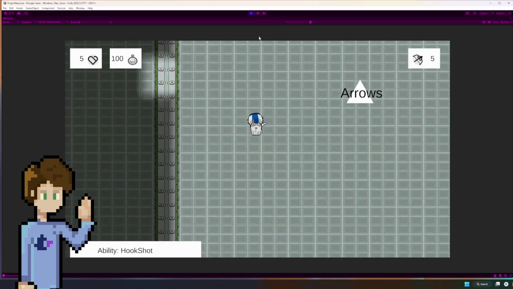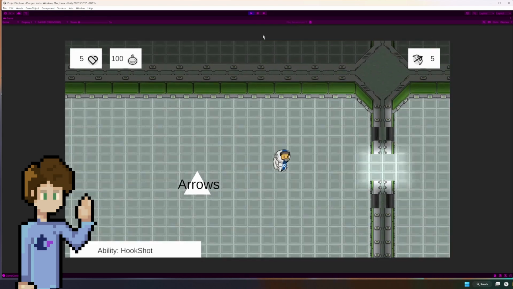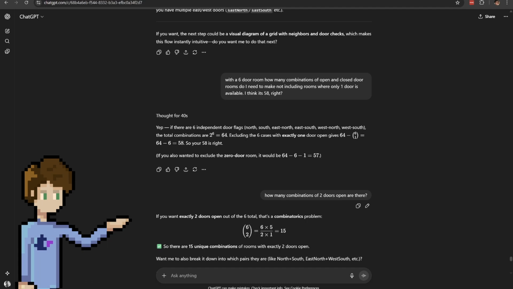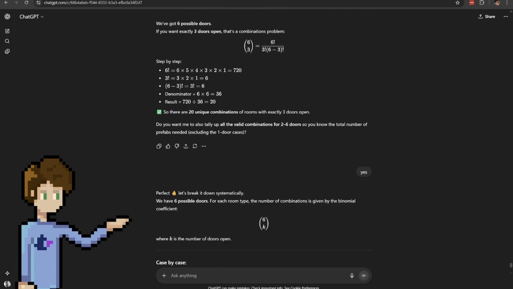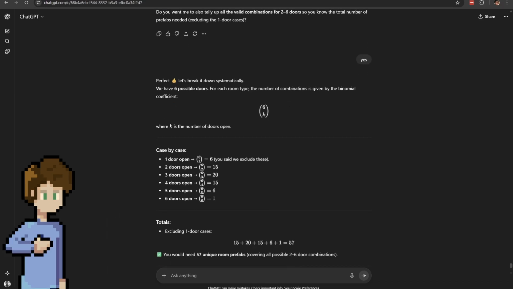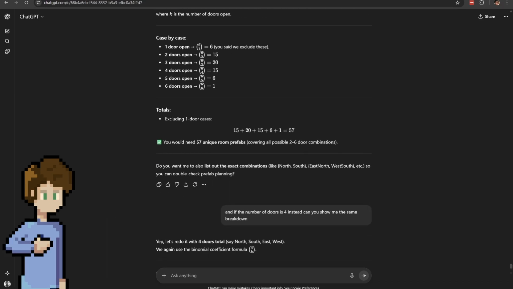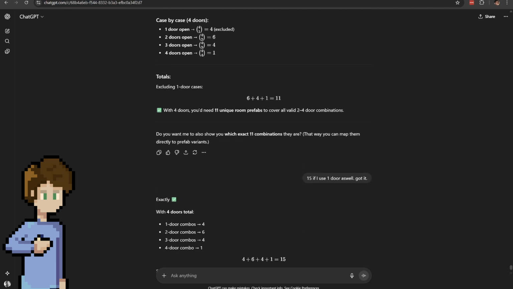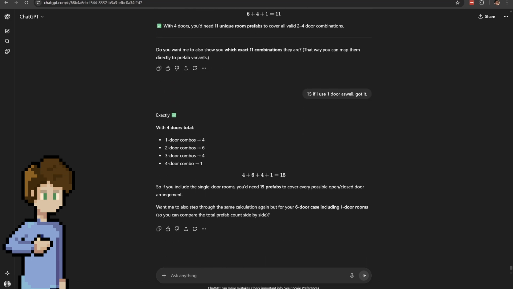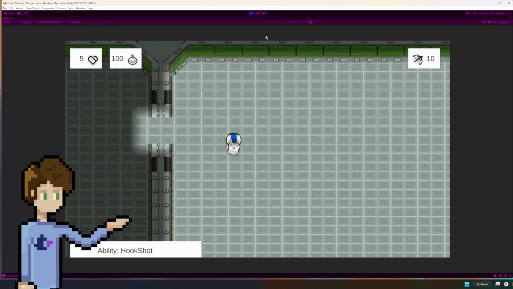I'm glad I tried it here, but man, 6 doors is too many. I worked out that if I have 6 doors, then to have one of every room combination, I need 57 different room tiles with no variants, assuming I didn't want any rooms with only one door. And I didn't, because there was a chance that the proc-gen could lock up. Because of this, I realised 4 doors would be much better. It would require 11 different prefabs plus however many variants I wanted.